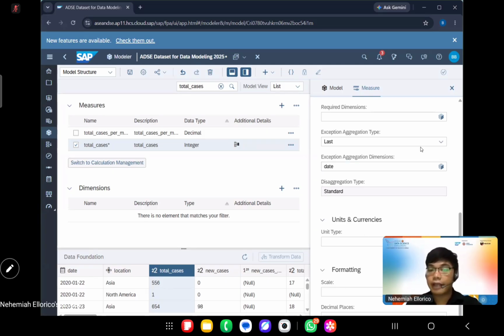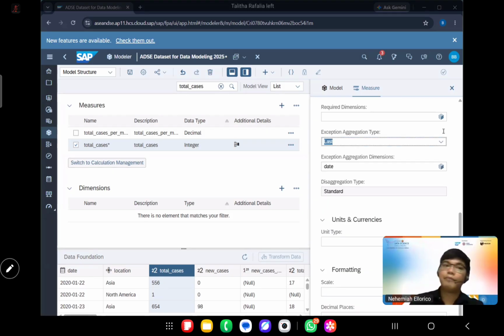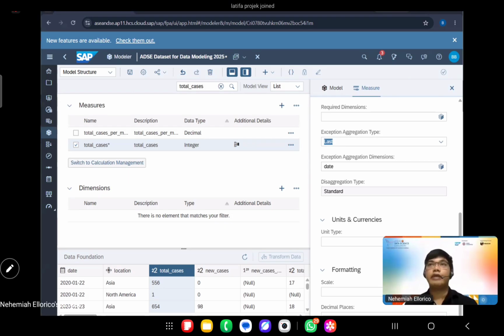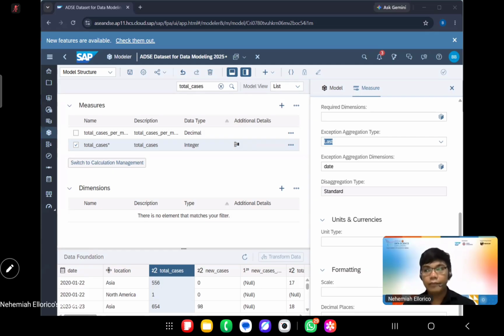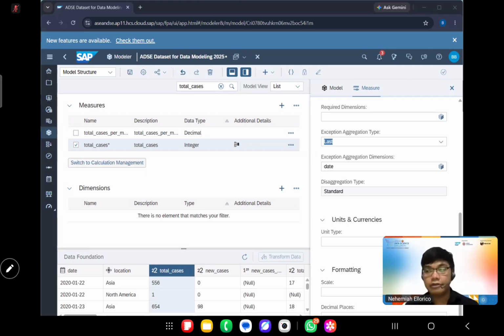Okay. So what are the other types of aggregations? There are so many in here, but the most that we use are, number one, sum. It is when we add all the values together. So we are not thinking of getting the most recent data or the farthest data. When we say sum, we are just adding the values together by month. So for example, all of the patients that are present during March, we will aggregate through sum. We are just getting the sum of all the records of the patients.